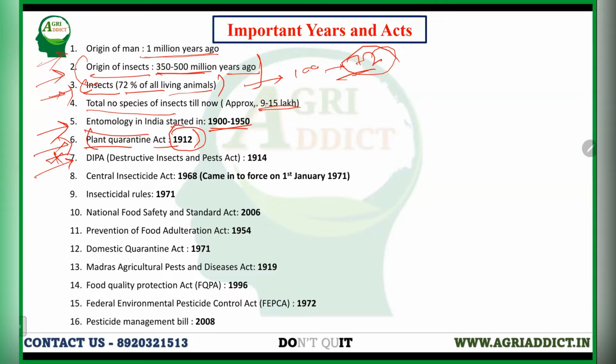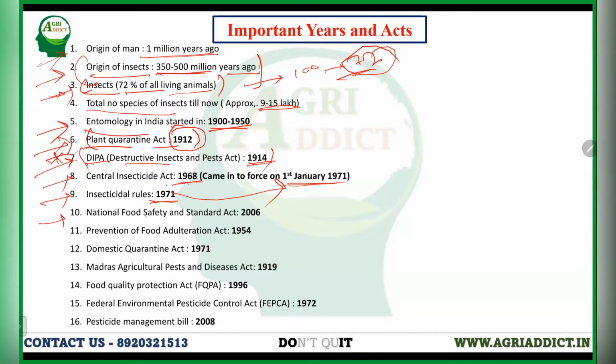And another most patent question. It is a patent question for different competitive examinations like JRF, CUET, PG, etc. That is DIPA, that is Destructive Insects and Pests Act. That was enforced in 1914. Another important question, the Central Insecticide Act. It was enacted in 1968 in the Parliament, but it came into force on January 1st, 1971. And the Insecticide Rules also came in January 1971.